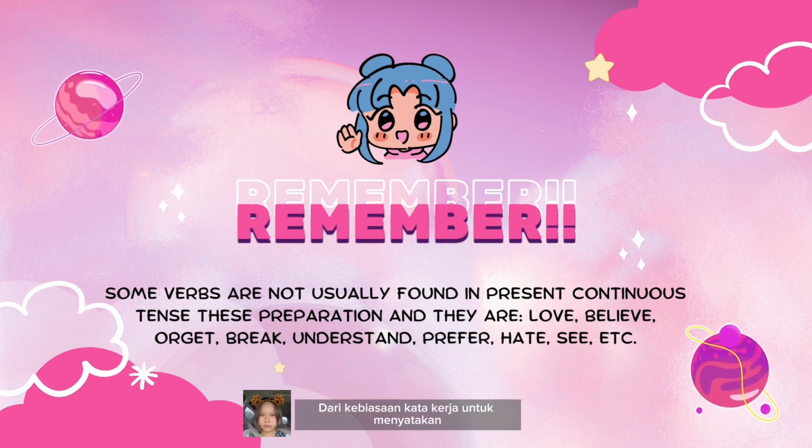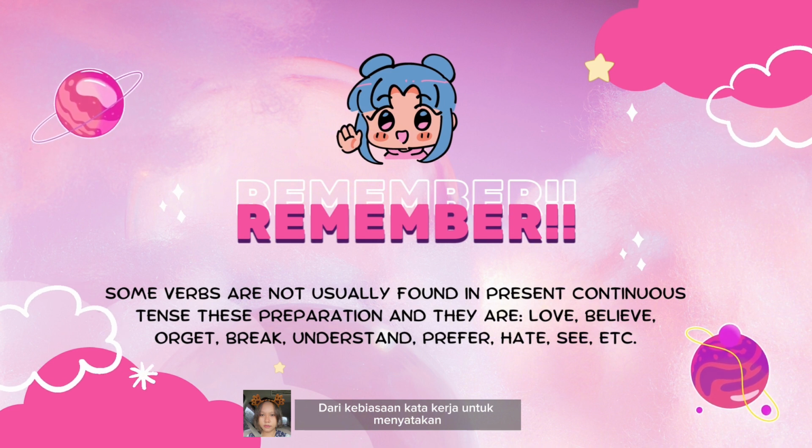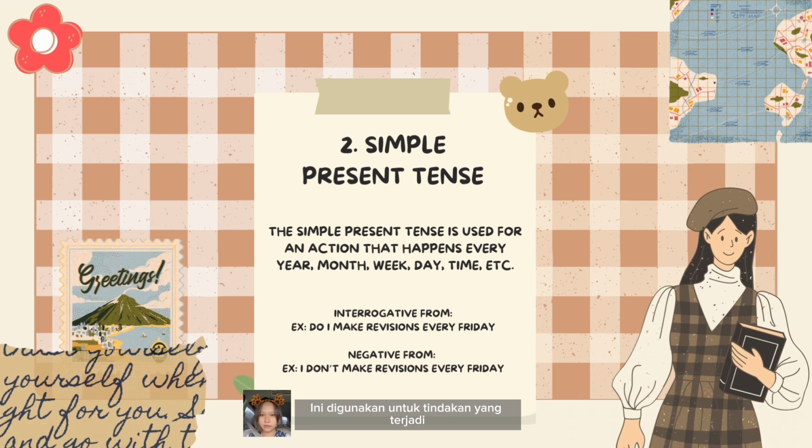Simple present tense is the form of the verb to express facts, habits, or events that are happening now. Simple present tense is used for an action which happens every year, every month, every week, every day, every time, etc. Interrogative form: do I make revision every day? Negative form: I don't make revision every day.